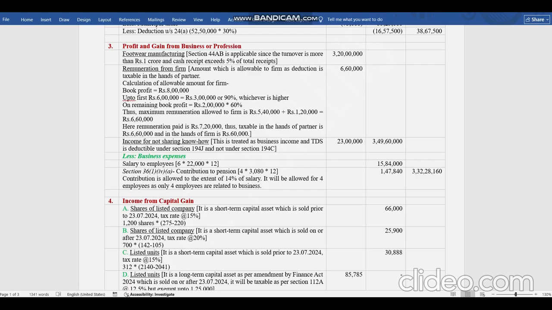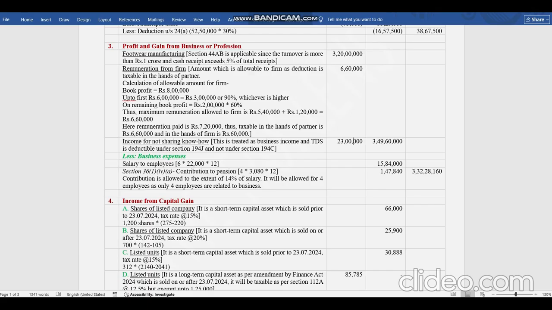Earlier these limits were: if the book profit is up to 6 lakhs, then up to 3 lakhs, 1,50,000 or 90%, whichever is higher, was allowed to the firm as reduction claimed for salary paid to partner. And if there was any book profit remaining, above 3 lakhs, then 60% on that cumulative total amount was allowed to the firm, and it was taxable for the partner.